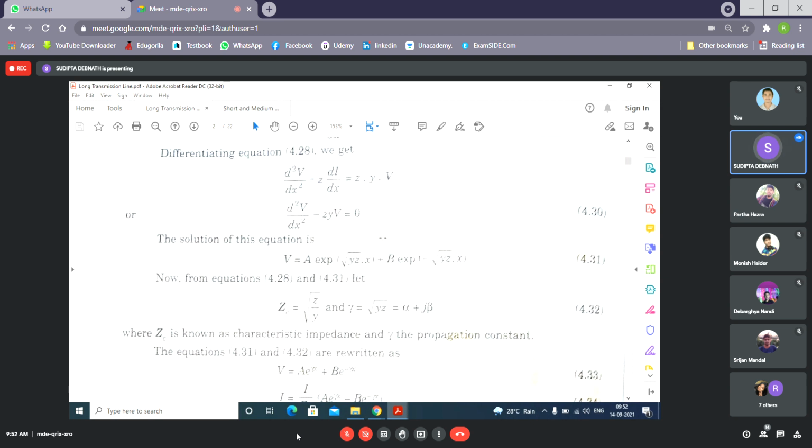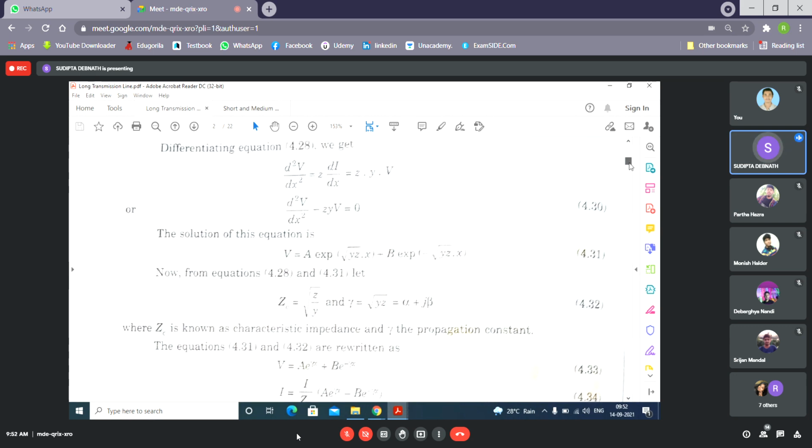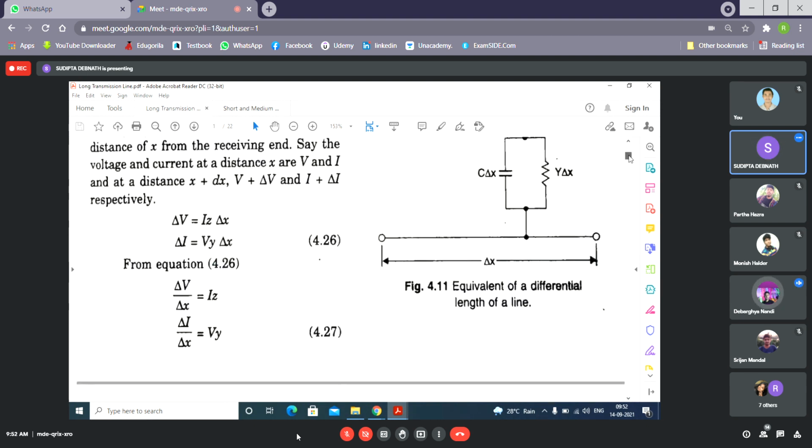Similarly, what will be I? If we know what is V, then I will be... see the expression for I. What will be the expression for I? Because see here, dI/dx equal to Vy. Yes, and here you can understand that delta I equal to Vy into delta x.